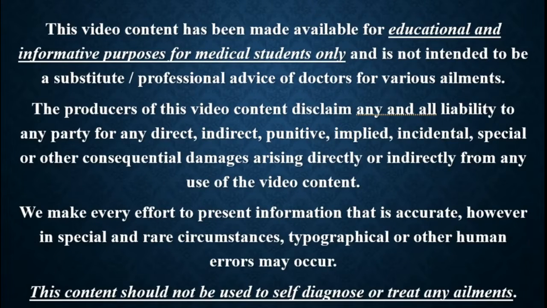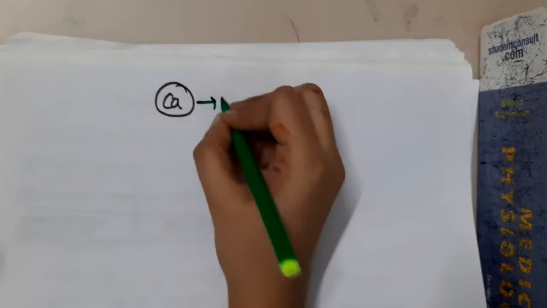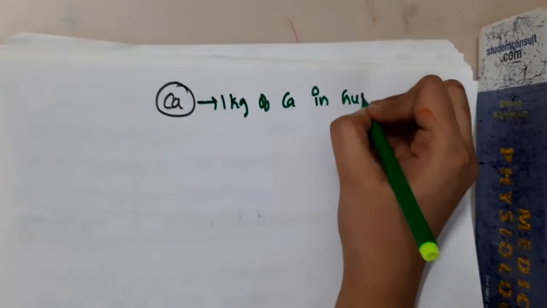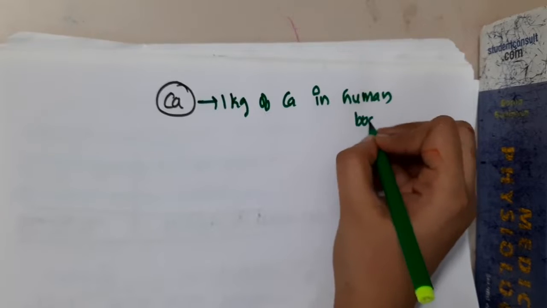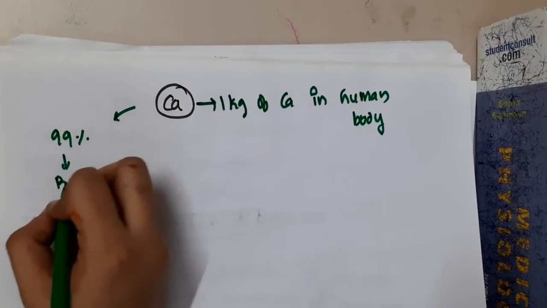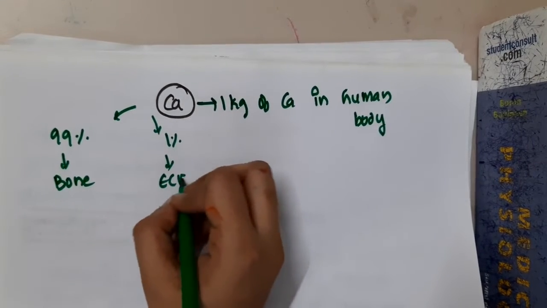In this lecture, we will learn some important points about calcium. In the human body, 1 kg of calcium is present. Among this, 99% is present in the bone and only 1% is present in the extracellular fluid.